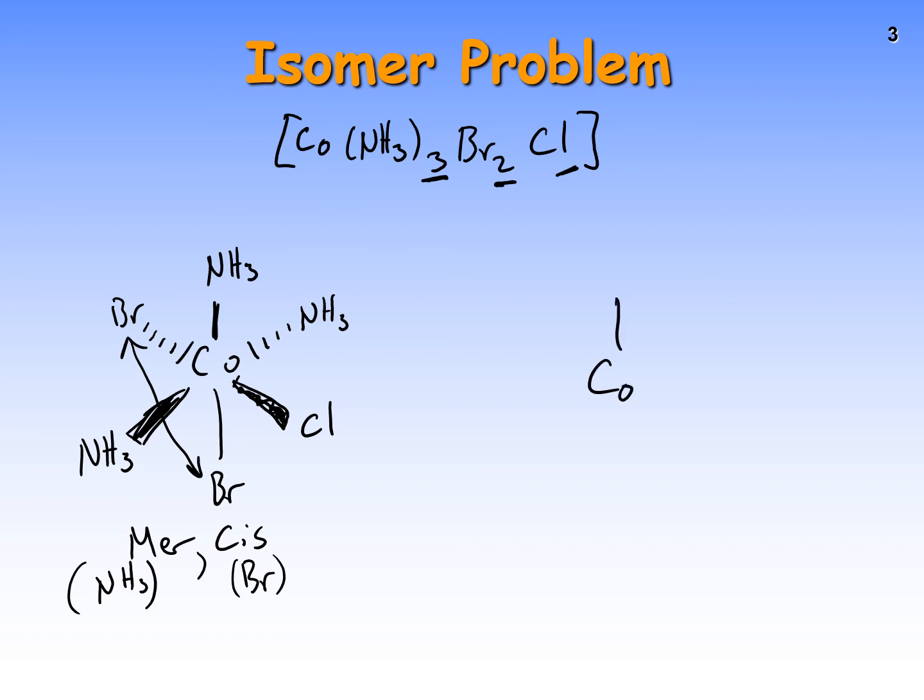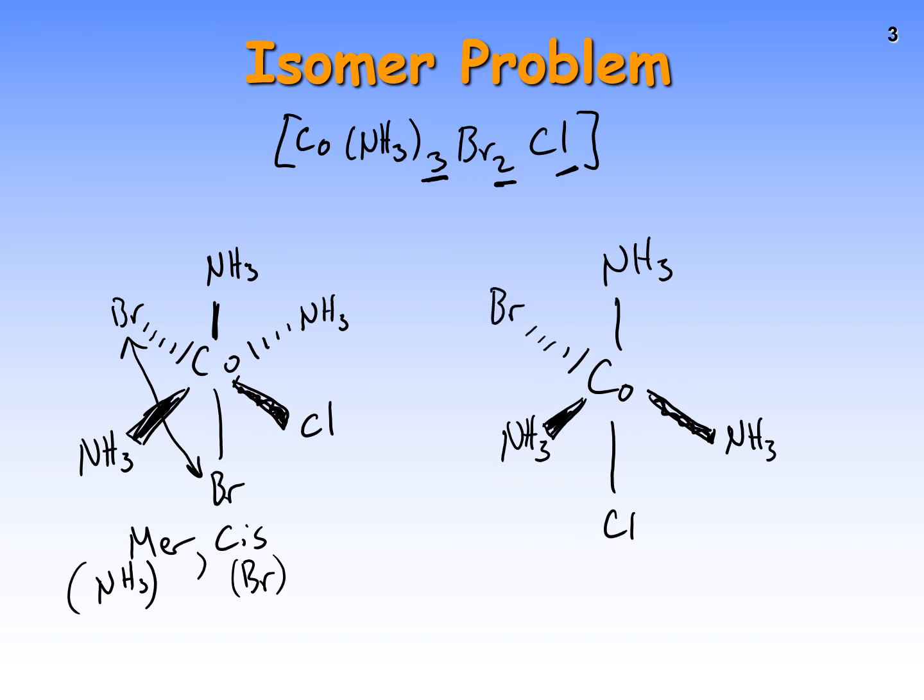We can draw it as fac as well. Let's just do NH3 here, NH3 here, and then Br.